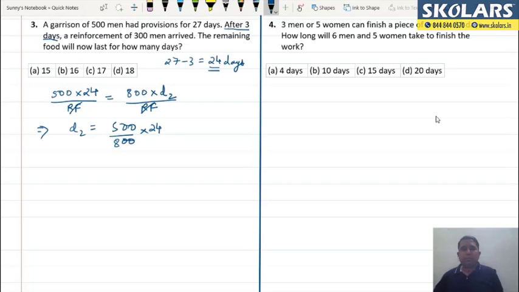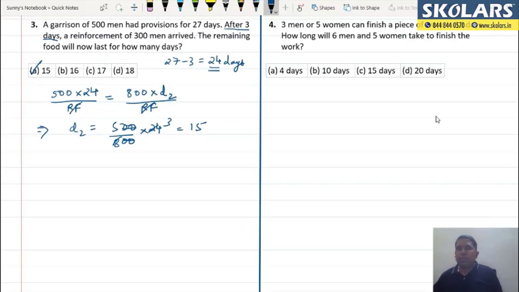The zeros get cancelled, and here you have 8 3s are 24. You get your answer as 15. So the answer for D2 is 15. That means now those 800 men could have provisions for 15 days. I take mark A as my answer.